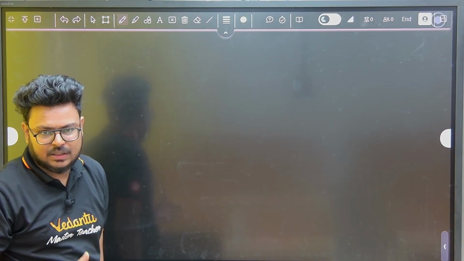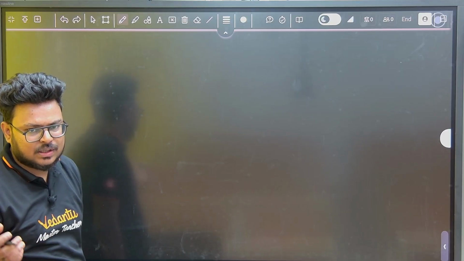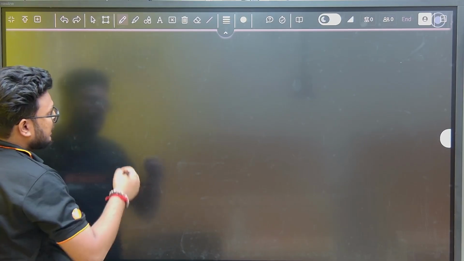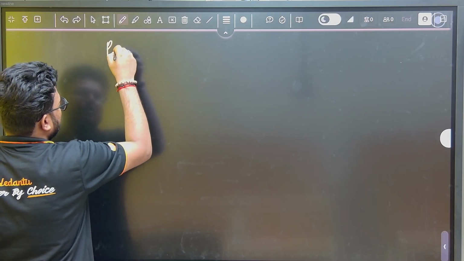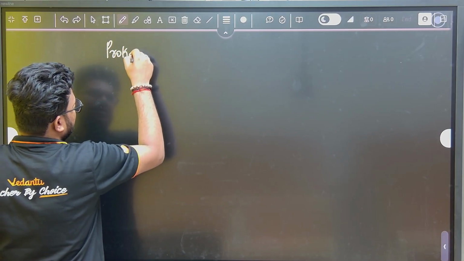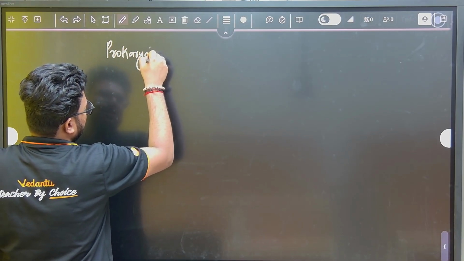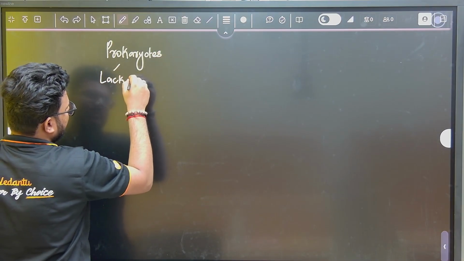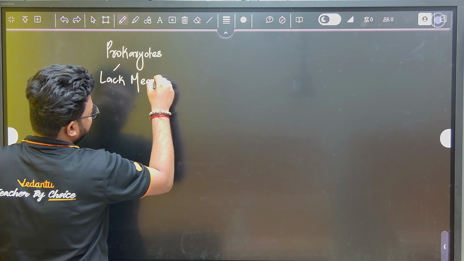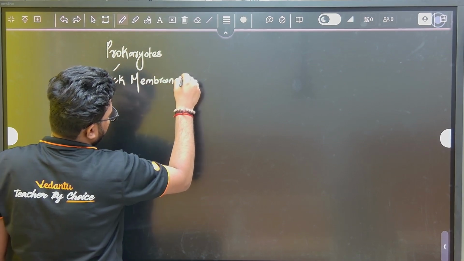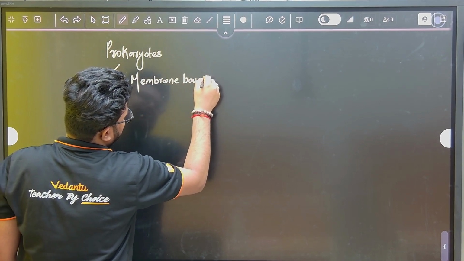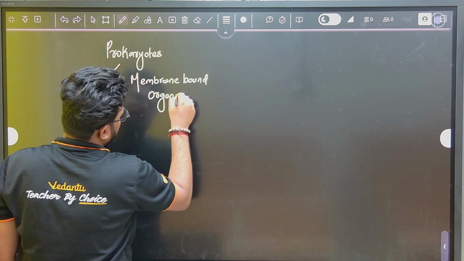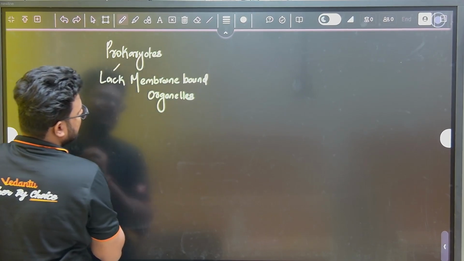Shape I'm not coming to right now. Shape we know there are 4 types, coccus, spirillum, bacillus and vibrio, and other things are there. I'm coming to characteristics. Obviously they are prokaryotes, and if they are prokaryotes, they will lack membrane bound organelles.